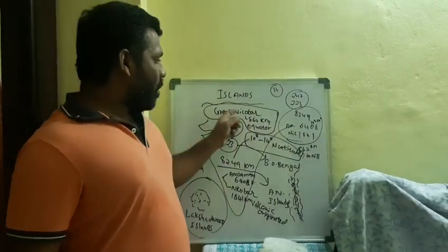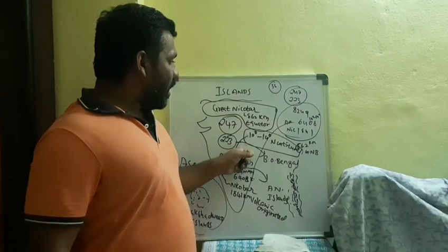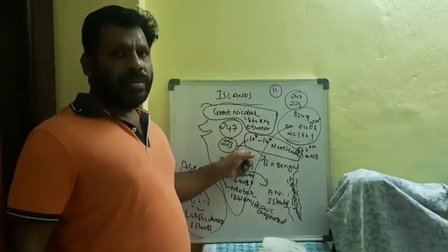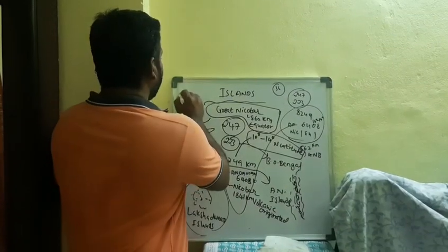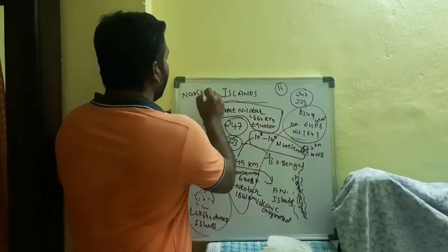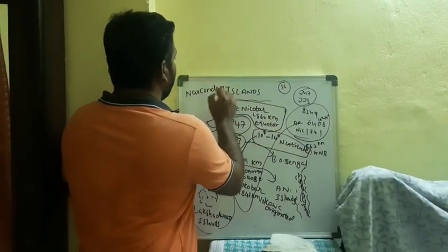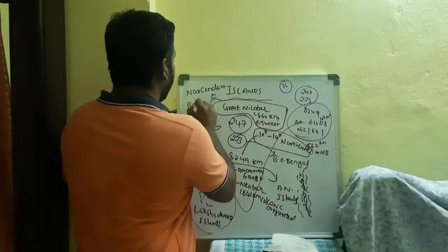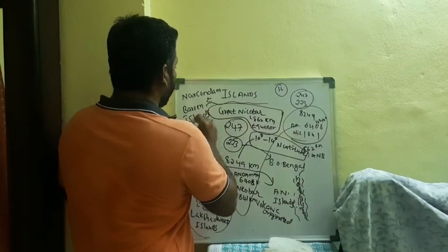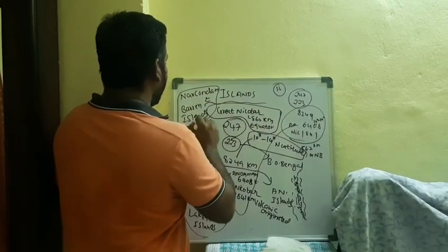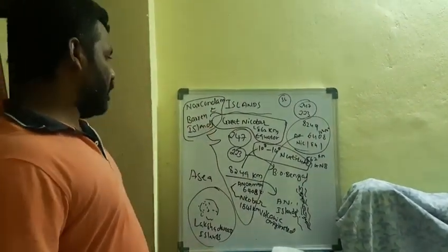This is the Andaman Nicobar Islands. In the Andaman Nicobar Islands, the islands of volcanic origin are Narcondam and Barren Islands. Narcondam and Barren Islands are the volcanic origin in the Andaman Nicobar Islands.